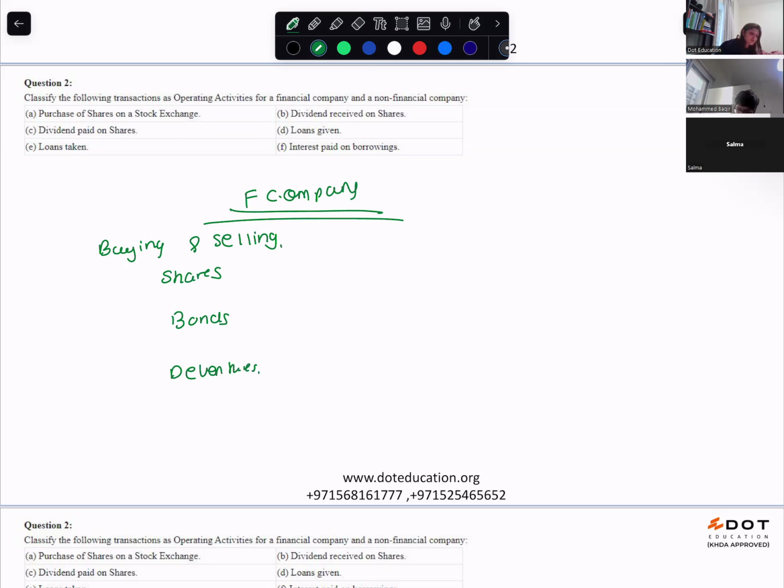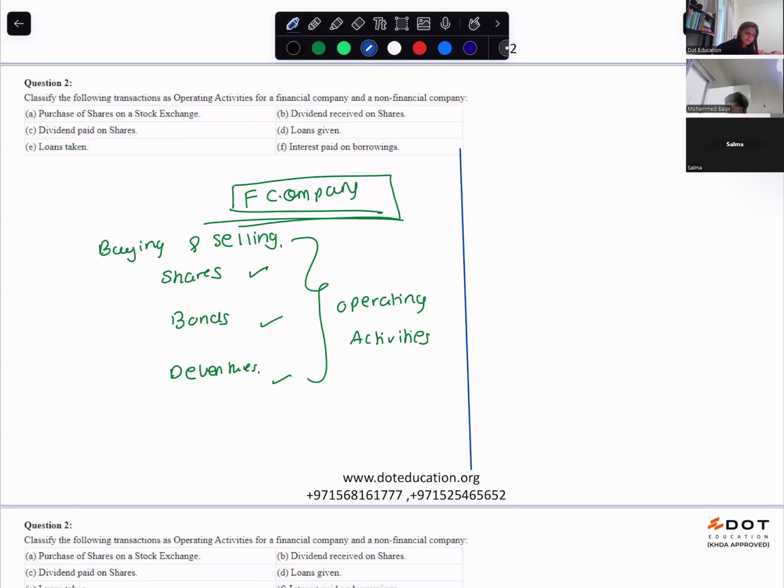So for these financial companies, buying and selling of shares, bonds, and debentures would be considered operating activities, because this is their regular day-to-day business operation.